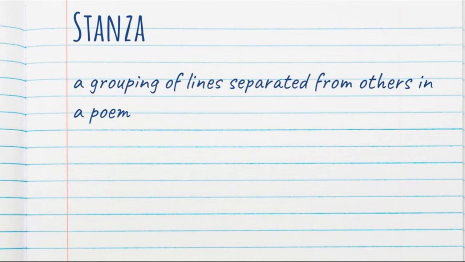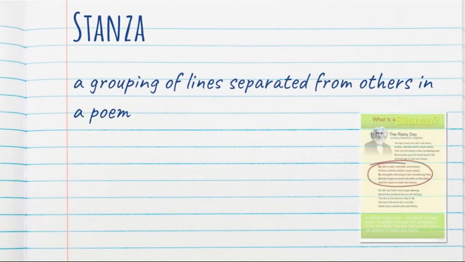The next term is stanza. A stanza is a grouping of lines separated from others in a poem. The way I always talk about stanzas is I present it as kind of like being a paragraph for poetry.